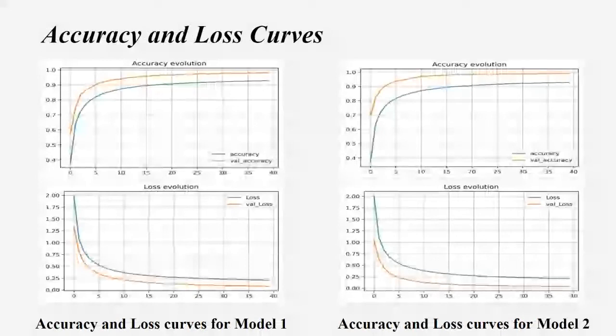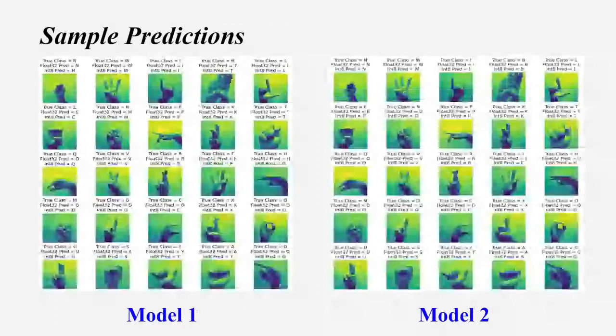Again, these are just the accuracy and loss curves for all the 40 epochs for which we trained both model 1 and model 2. These are some sample predictions and most of them are right. But here I would like to draw your attention to the first row and the fourth column, where in model 1 we see that the true class is B, but for both float32 and int8, the prediction is the letter T for tango. But in model 2, all the predictions are correct. Similarly, in the last row and fourth column, the true class is A, the float32 prediction is also correct, it's A, but after quantization it becomes Y. But in model 2, all the predictions are correct.